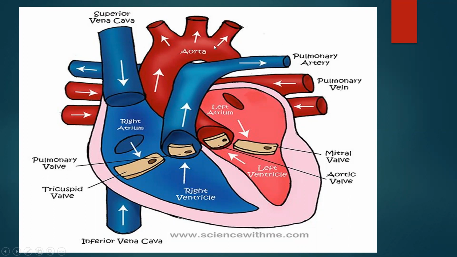Aorta then divides into blood vessels, and through them it goes to the different parts of the body. Such circulation, where blood comes into the heart two times, is called double circulation. So this is the diagrammatic form.